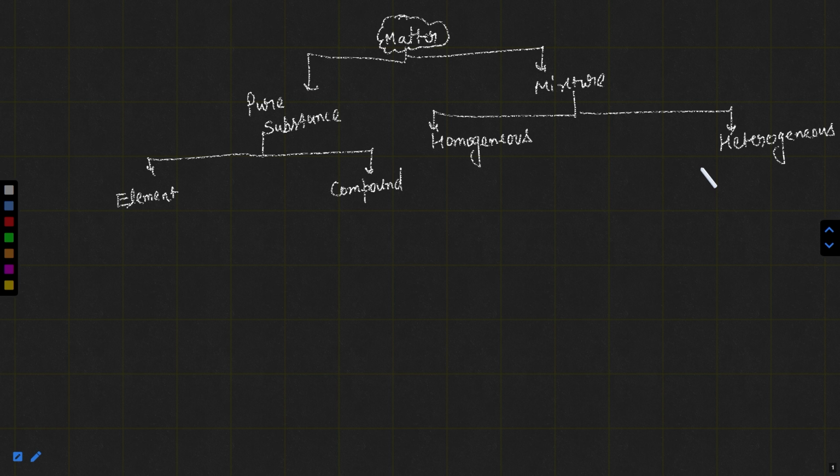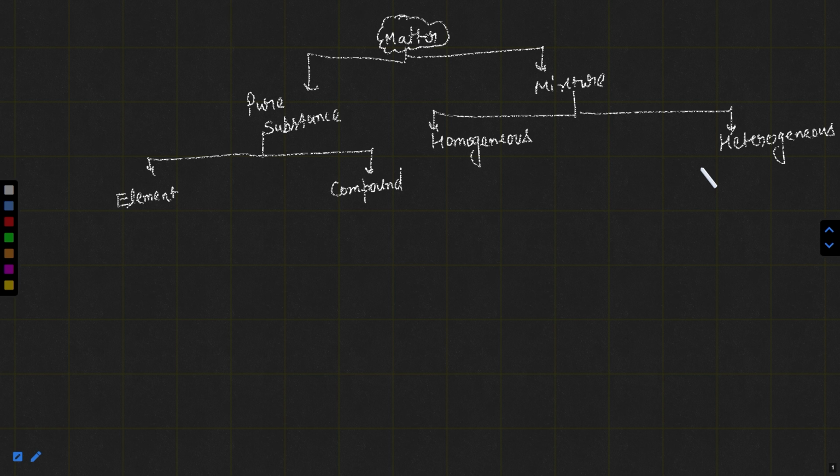The interesting point is that I told you the definition of pure substance. What are elements? What are compounds? What is a mixture? What is a homogeneous mixture? And what is a heterogeneous mixture? Elements are the simplest pure substances and compounds are formed due to the chemical combination of elements in a fixed ratio. In a homogeneous mixture, there is uniform distribution of particles, uniform composition throughout the sample. But in a heterogeneous mixture, there is non-uniform distribution of particles and non-uniform composition throughout the sample.